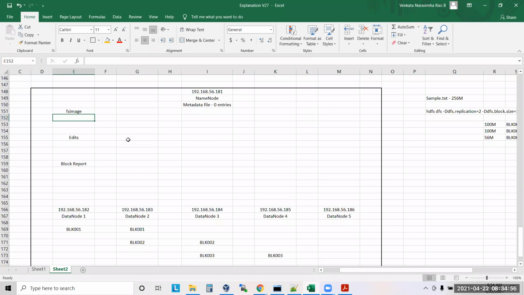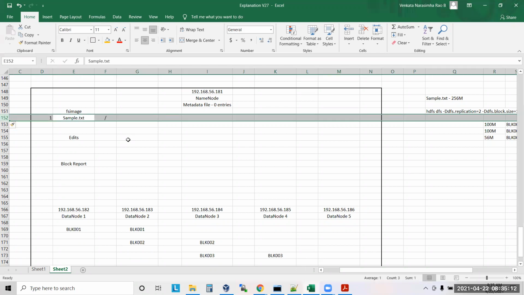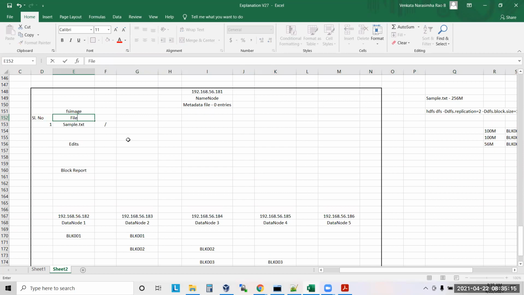It will maintain something like this: serial number 1, file name sample.txt, file path, size, replication, block size, block numbers, and timestamps.